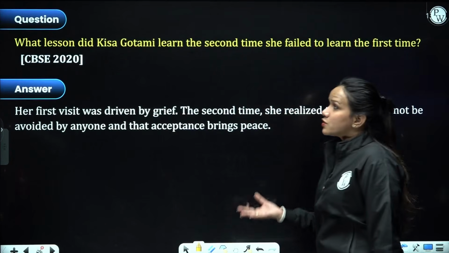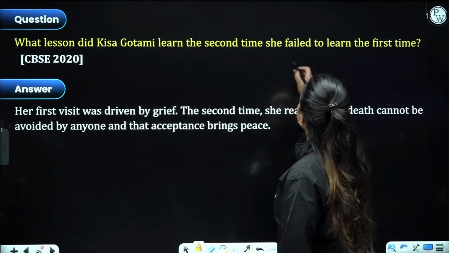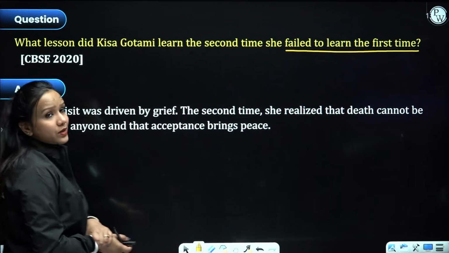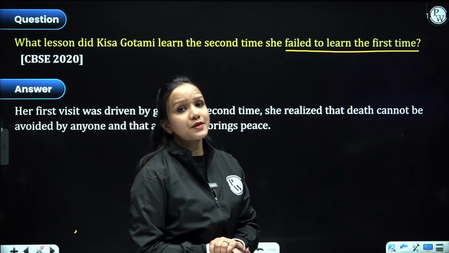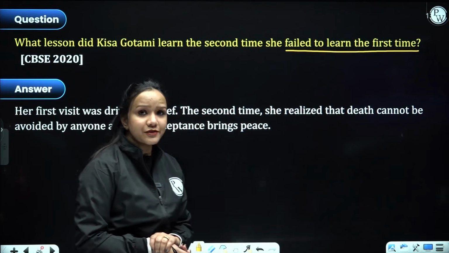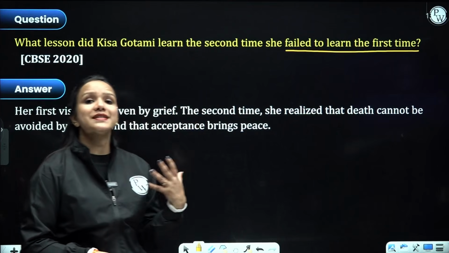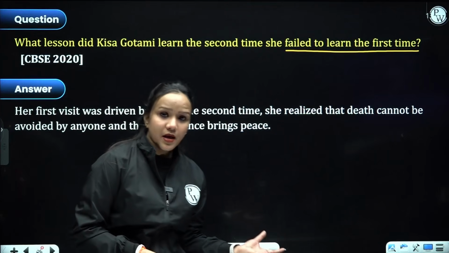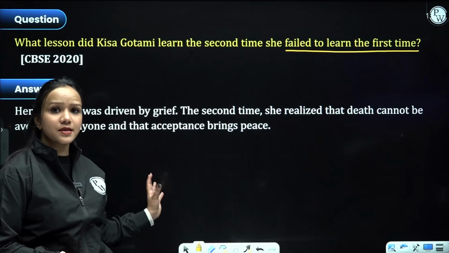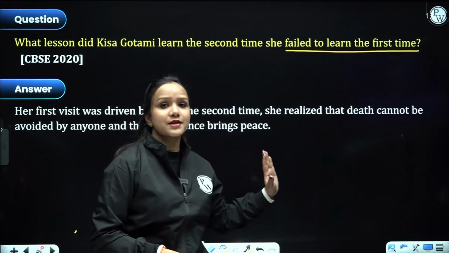All right. What lesson did Kisa Gautami learn the second time that she failed to learn the first time? In the first place, she could not understand the reality and she was so driven by grief that she did not accept, she did not reconcile to her son's death. But later in the second phase, she realized the inevitability of that death, that it has to come to everybody.